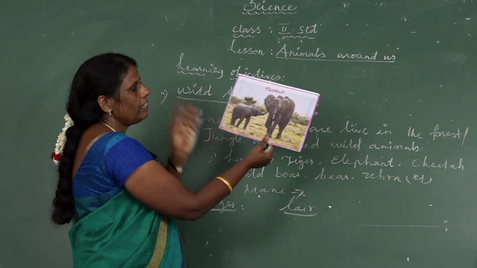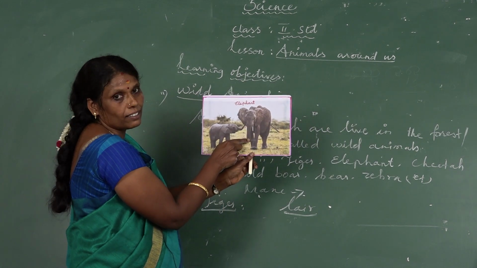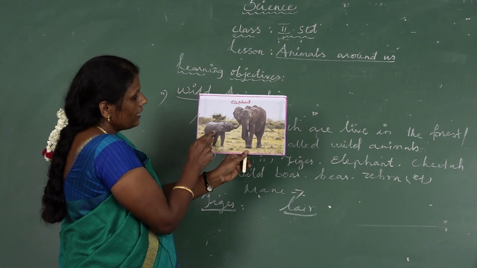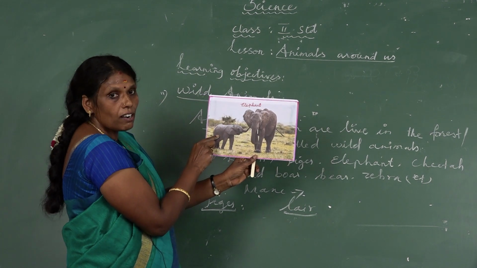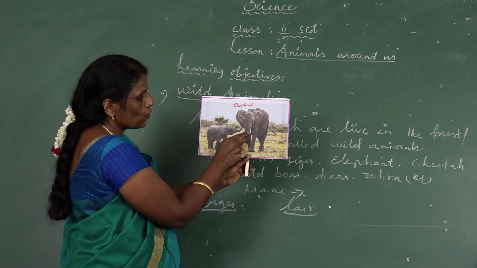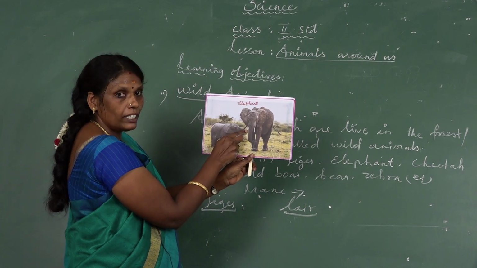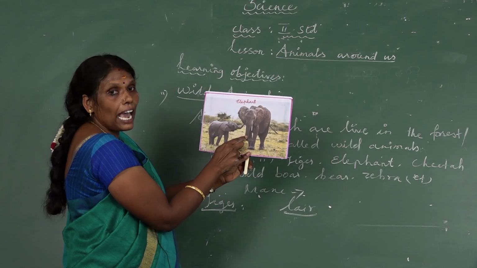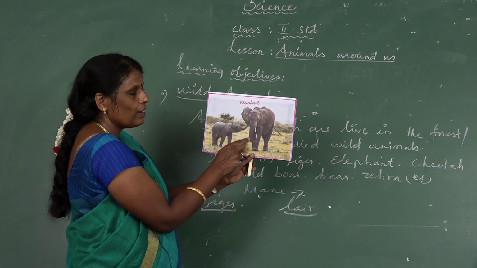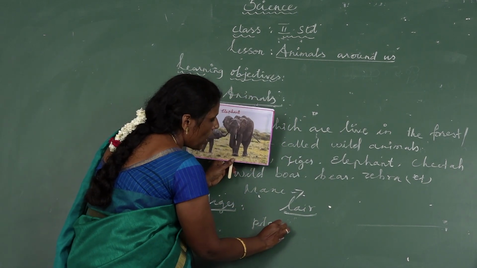Next wild animal is elephant. Elephant has a long trunk. It has two big ears. Its young one is called calf. Asian elephants have tusks. These two are tusks. Tusks are modified teeth. It likes to play in the water. It is a herbivore animal. What is the meaning of herbivore? Plant eating animals are called herbivores.